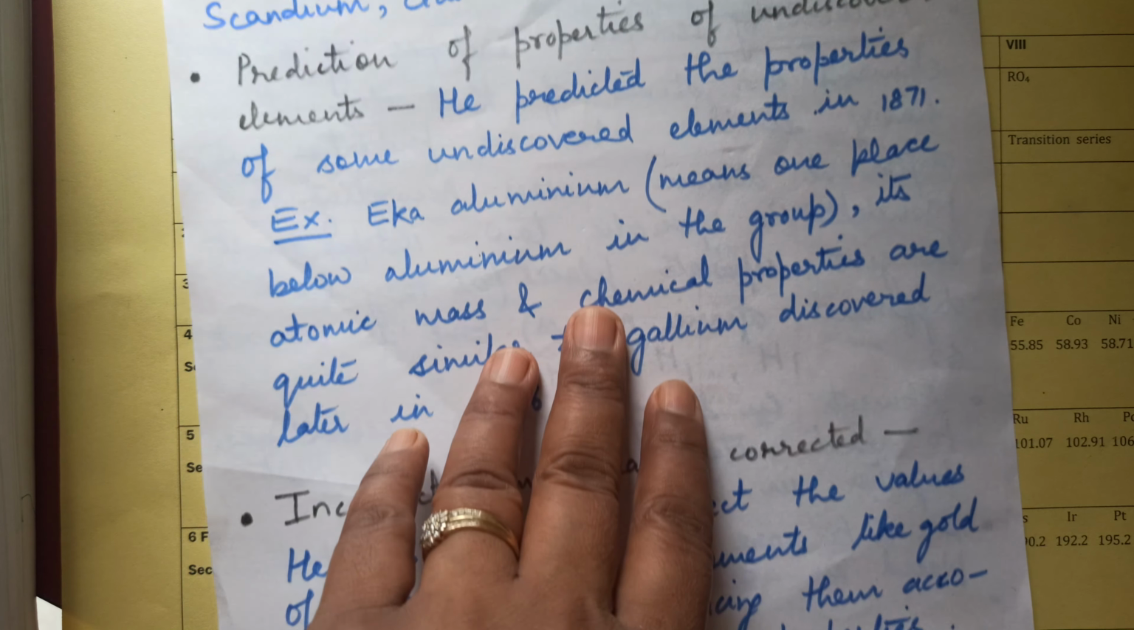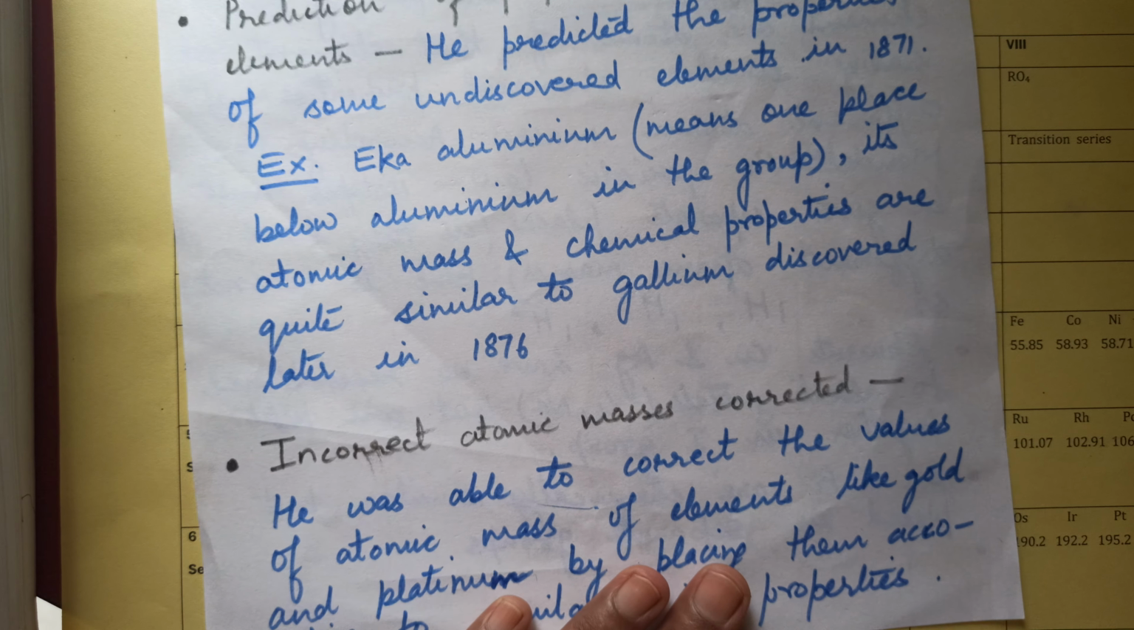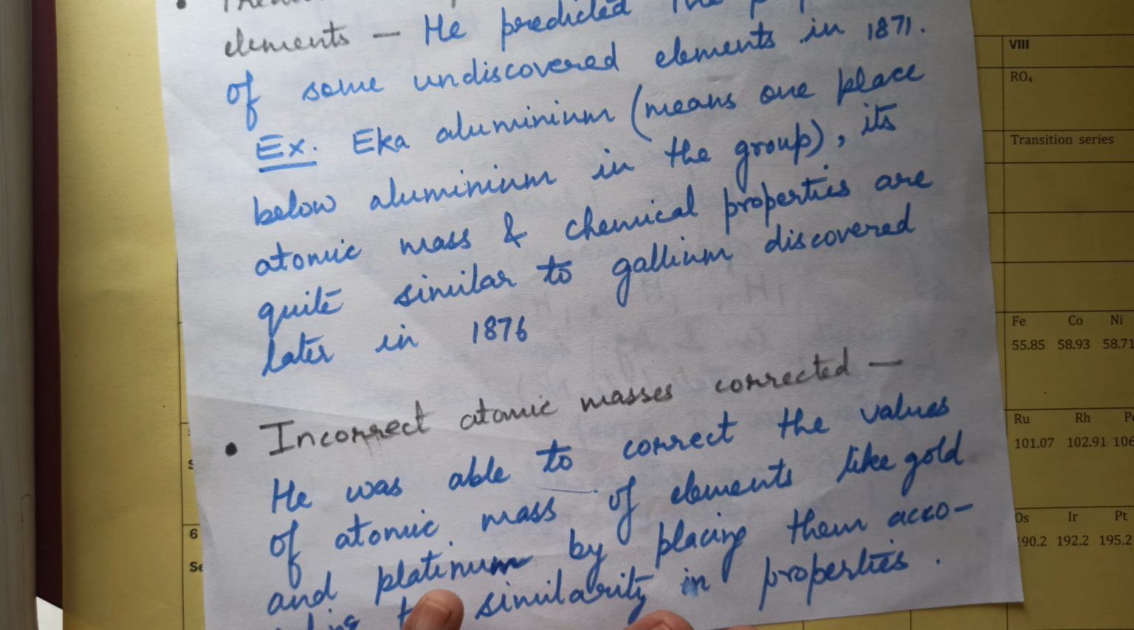Mendeleev was also able to correct the atomic masses of some elements like gold and platinum. He was able to do so by placing these elements strictly on the basis of similarities in properties. So, he kept the elements on the basis of similarities in properties and was able to correct the atomic masses. So, these were the merits of Mendeleev's periodic table.